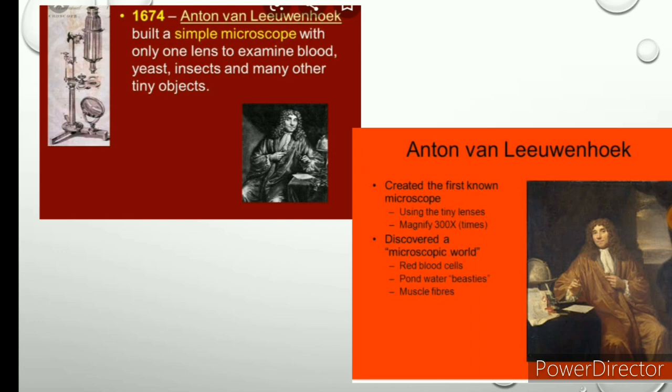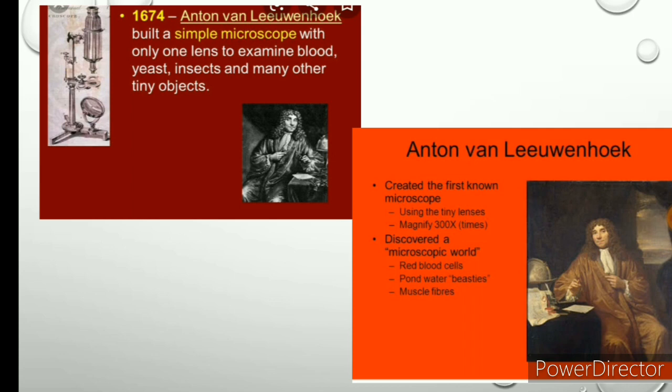Next, Anton van Leeuwenhoek built a simple microscope, and he examined blood cells, yeast cells, insect cells, and also many other tiny objects.